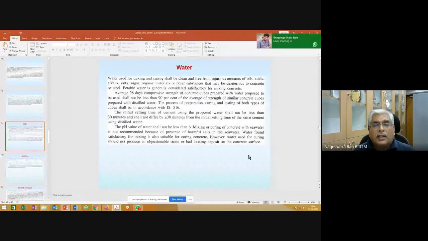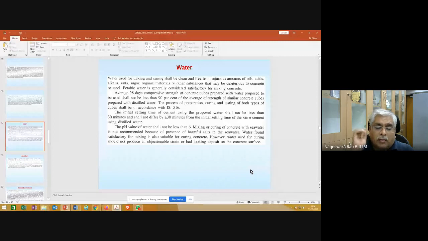So let's see water, what kind of water you need to use, and other things. Those details are also given in IS 456. You need to open and read that as well. Here a summary of what is taken from IS 456 is mentioned, so let's go through it.